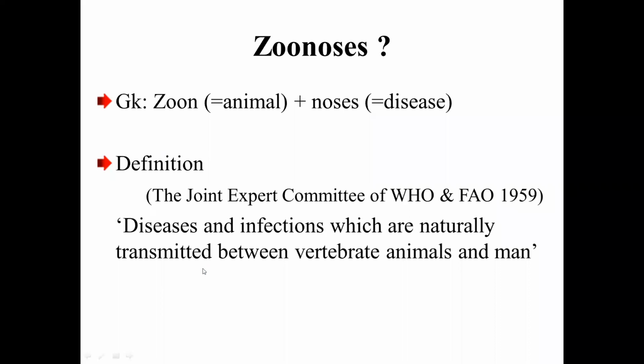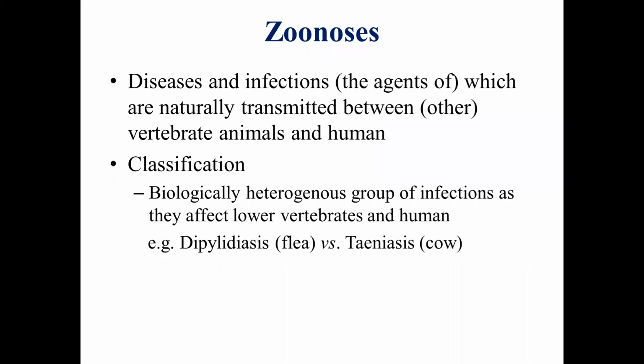Please keep in mind that zoonosis does not mean only animal diseases that could be transmitted to humans. It could be reverse also. Human diseases where animals get infected are also known as zoonotic infections, or zoonosis. The agents of zoonotic infections are transmitted between other animals, preferably vertebrate animals, and human beings in nature.